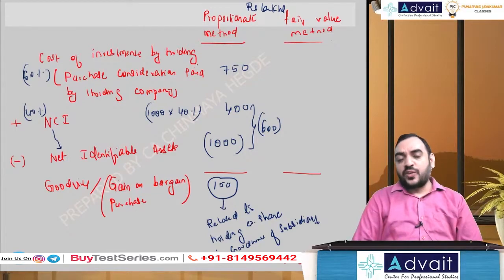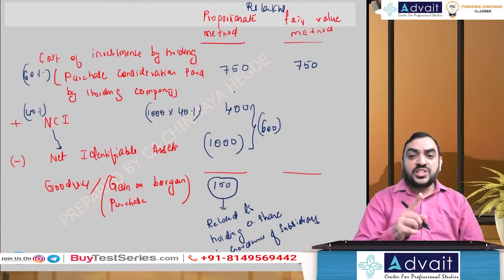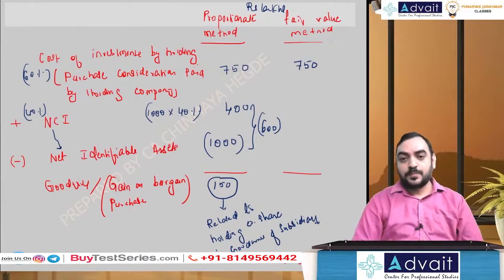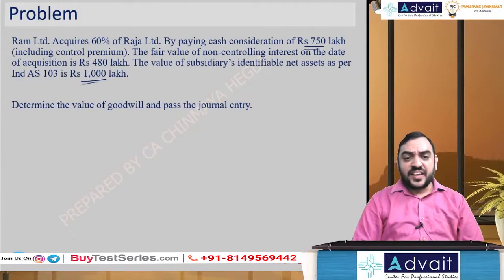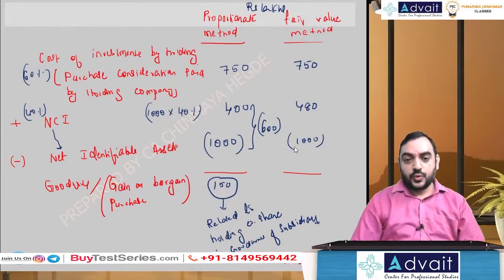Okay. Now coming to fair value method, what is the difference going to be? 750. NCI is going to be not on proportionate basis. NCI is going to be on fair value basis. What is going to be fair value basis? The fair value of NCI is 480 lakhs. Net identifiable asset is 1000. So in this case, how much goodwill comes to? 750 plus 480 minus 1000, 230.